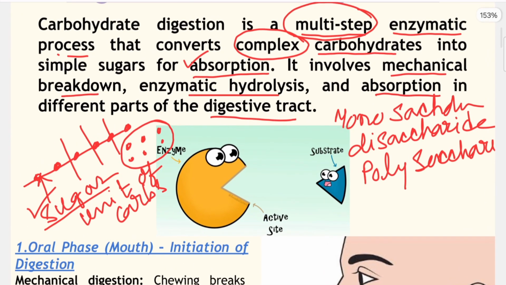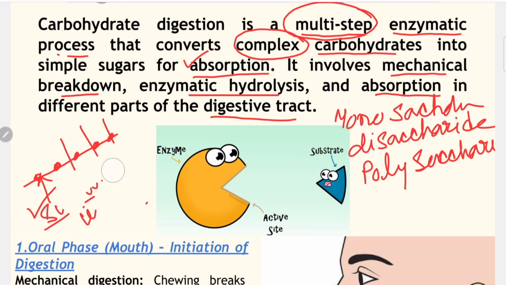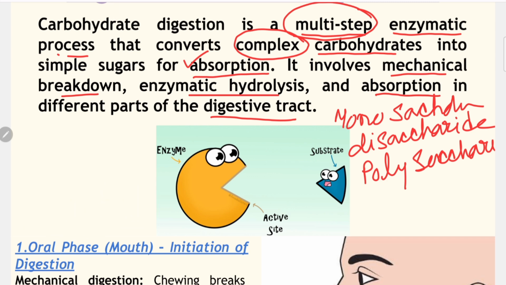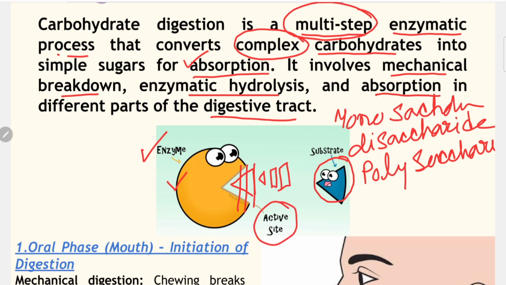You can see here a person in yellow color. Who is that? It's the enzyme. Now what is the function of the enzyme? This person has a specific site for a substrate. This is a substrate. If it is a carbohydrate digesting enzyme, then only carbohydrates can bind with it, and after binding with that place, the enzyme will split it into smaller droplets. So it's the enzyme and it's the active site.